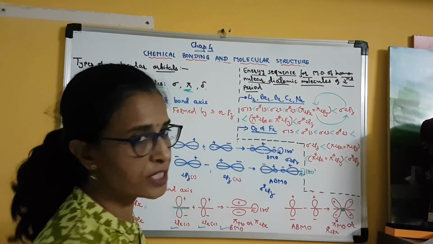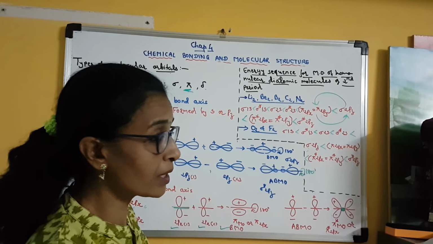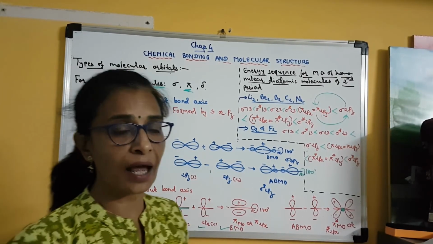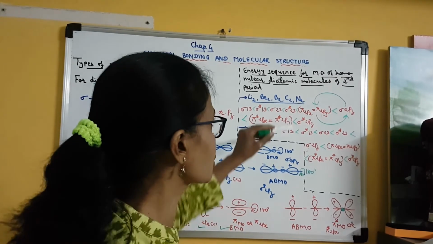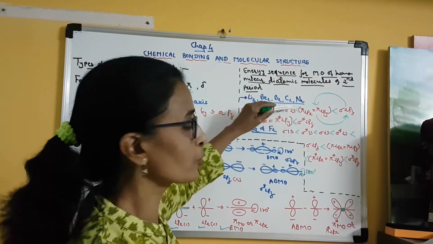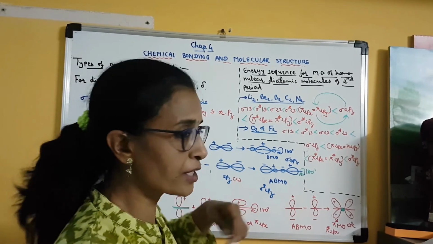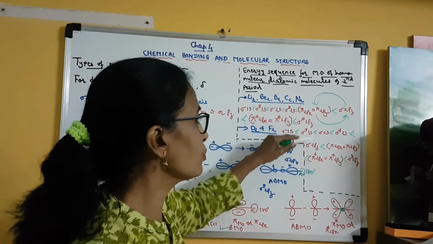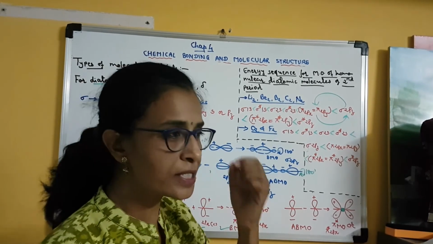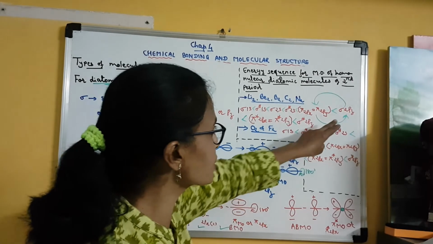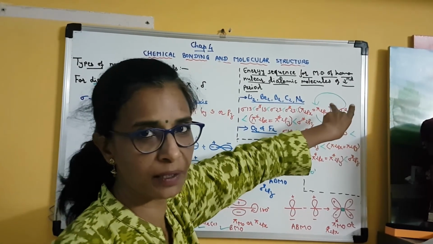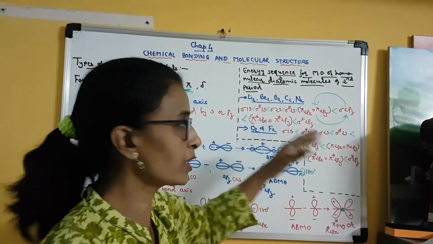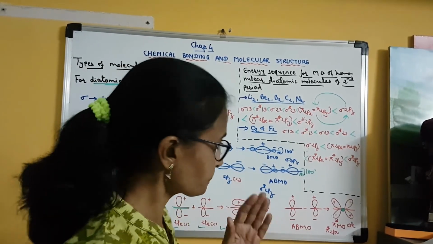So only this much is the difference, and it is a very important difference, because in the exam if you are asked to write the molecular electron configuration of nitrogen, you have to follow this sequence. If you are asked for either O2 or F2, you have to follow this sequence. There is a minute difference, only one orbital. Clear? Only this sequence is changed. They are just interchanged; otherwise the remaining things are the same.